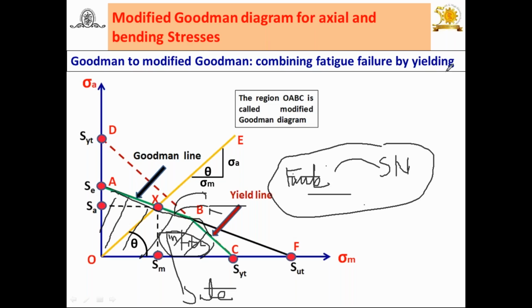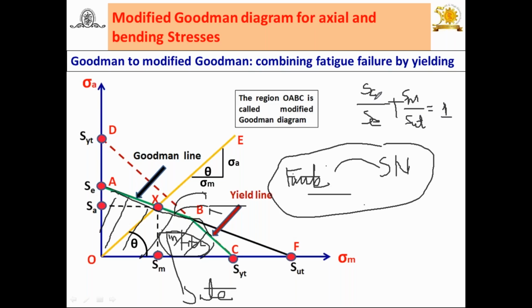Again, second thing, I have written one equation here. Suppose I would like to write it in other terms. In V.B. Bhandari's book, a different nomenclature is used while solving the problem. Also, SA is equal to sigma A into FOS. So what I am going to write here: SA upon SE plus SM upon SUT, for the Goodman line, I am writing, is equal to 1.